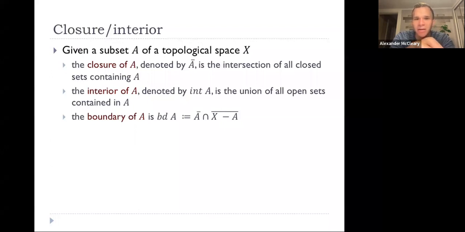A lot of people think the boundary is the closure minus the interior, but that's not always the case. The boundary really is the closure of A intersect the closure of A complement.